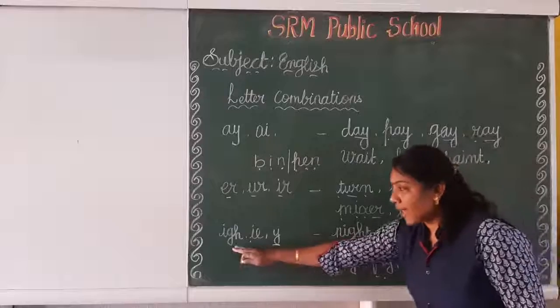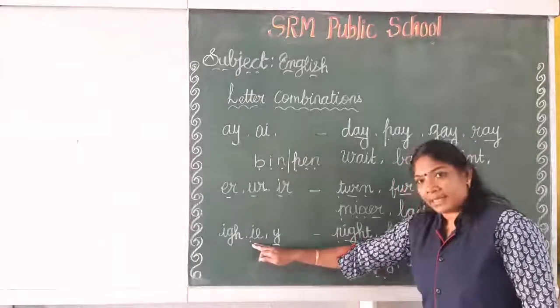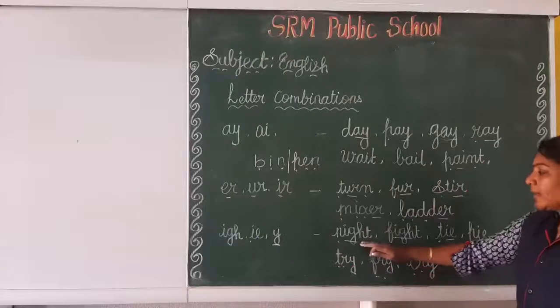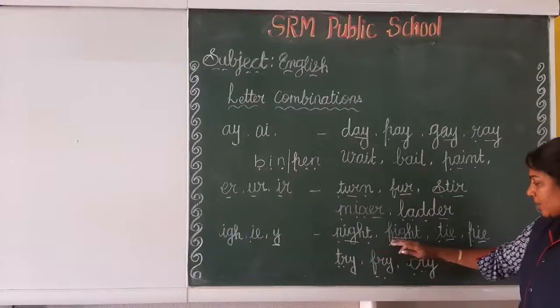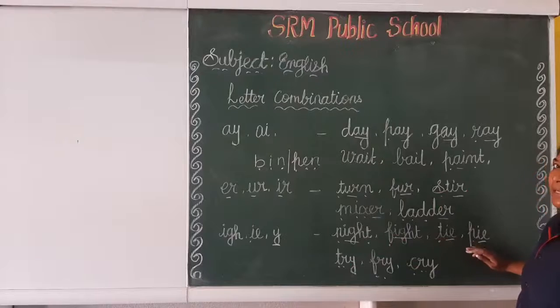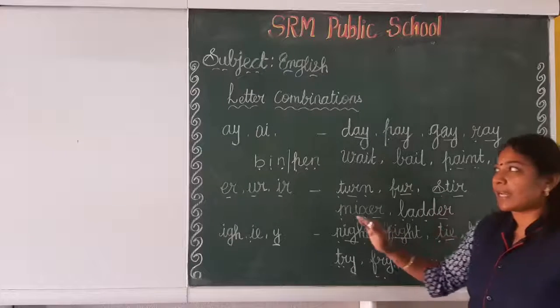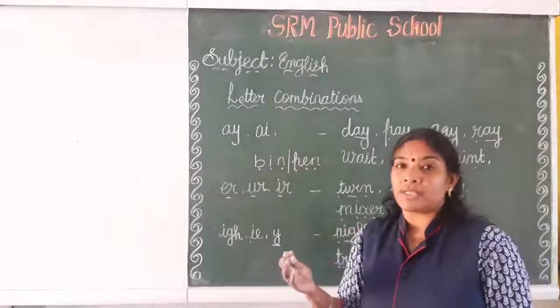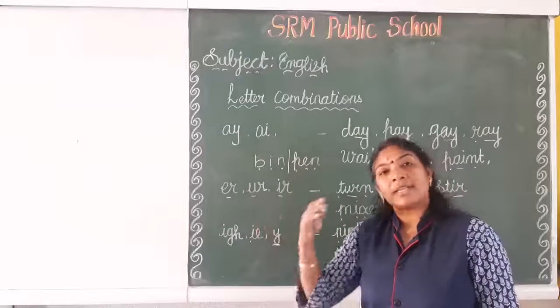Okay? I-G-H, I-E, Y: try, fry, cry, night, fight, tie, pie. I hope you all understand the letter combinations. We will discuss more letter combinations in the next classes.